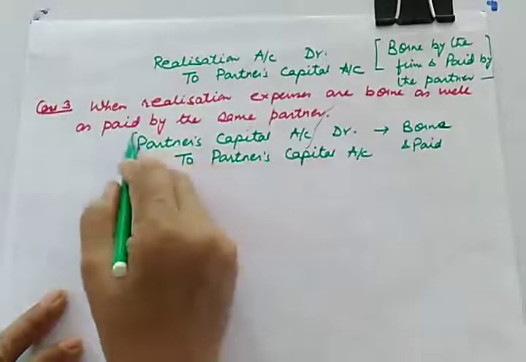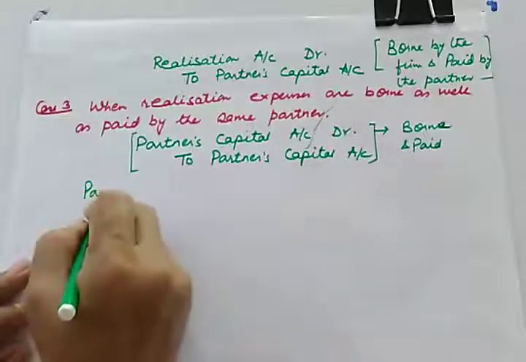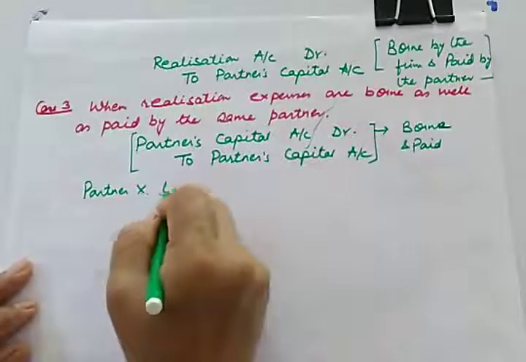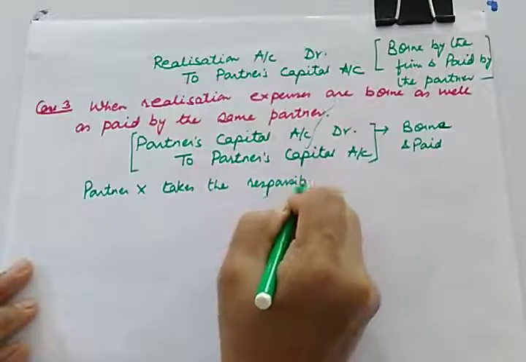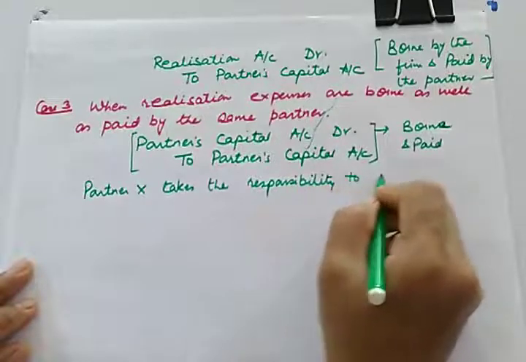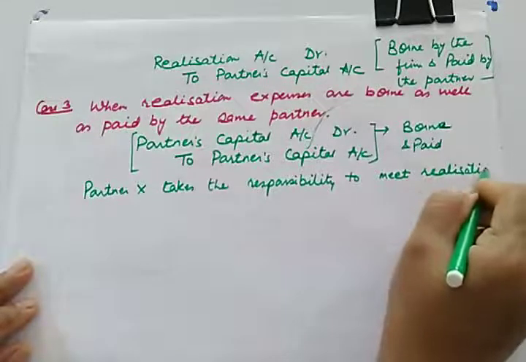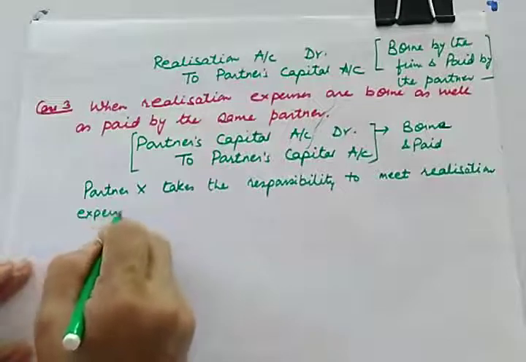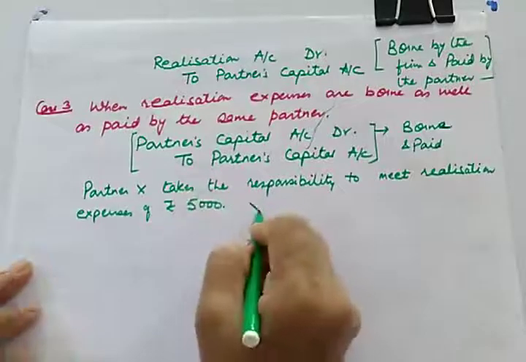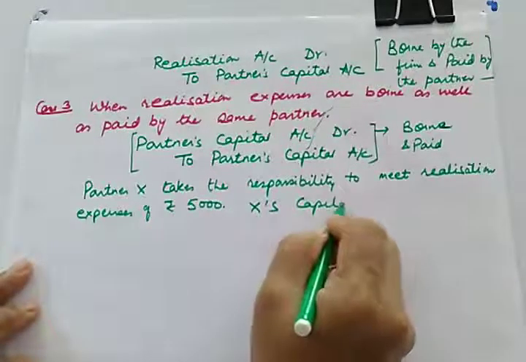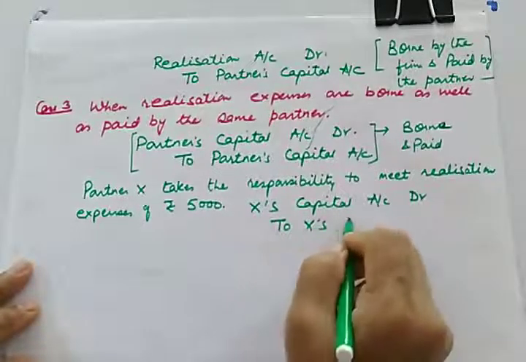So you can see that if borne as well as paid by the same partner, for example, if partner X takes the responsibility to meet dissolution realization expenses of, let us say, rupees 5,000, then what is the journal entry? Journal entry will be X capital debit to X capital.